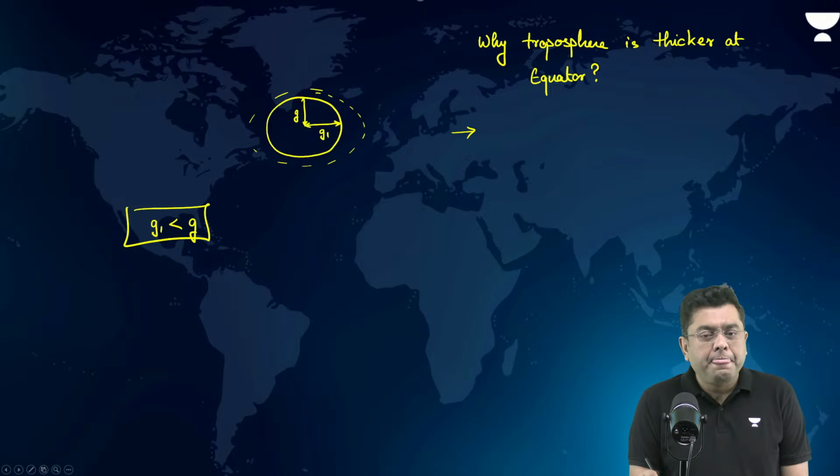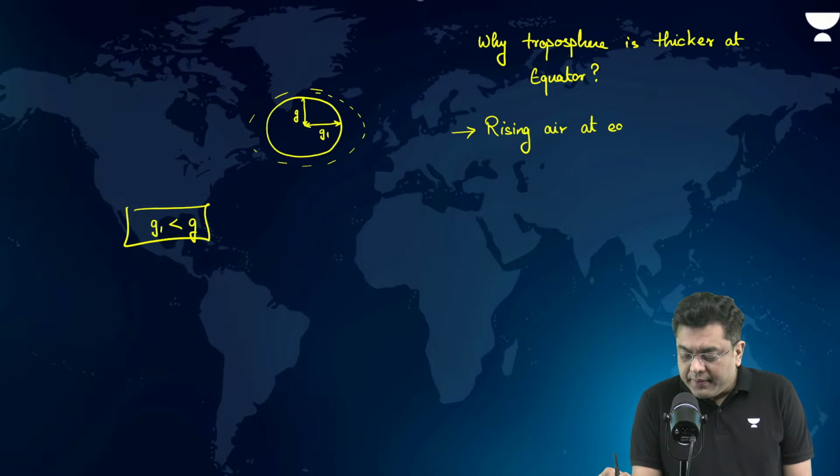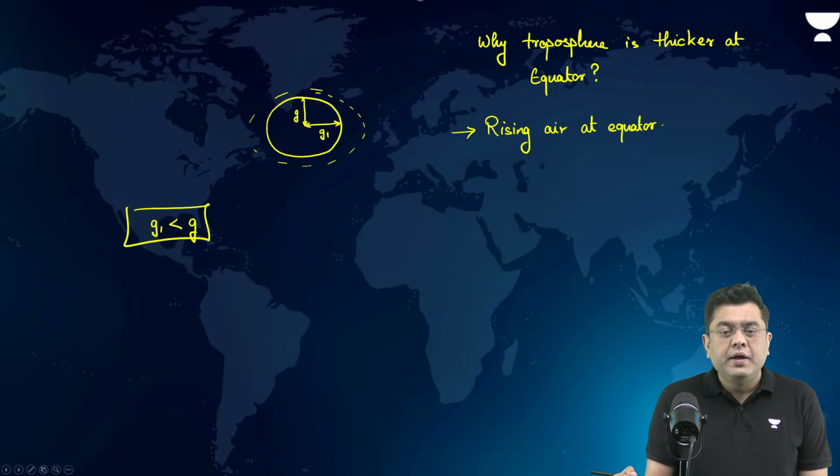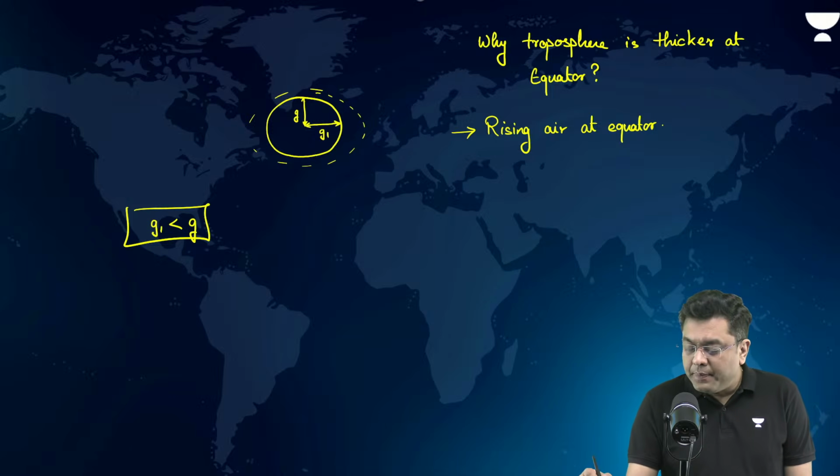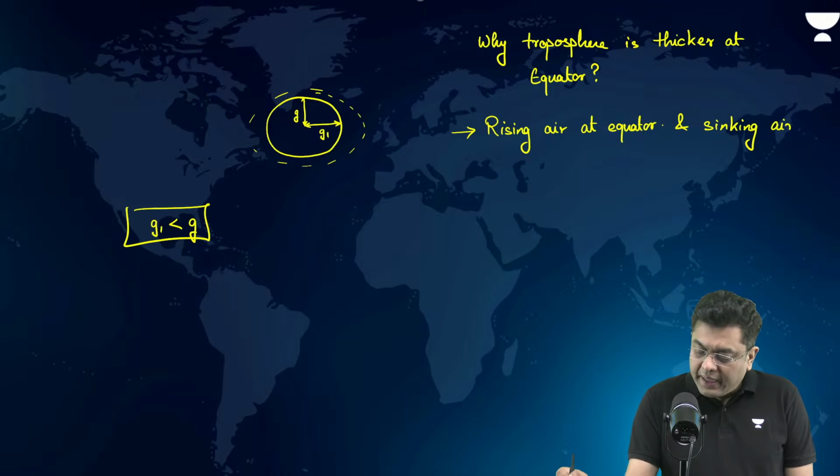Okay. So why is the troposphere thicker at the equator? Now, the first reason is rising air at the equator, and sinking air at the poles.